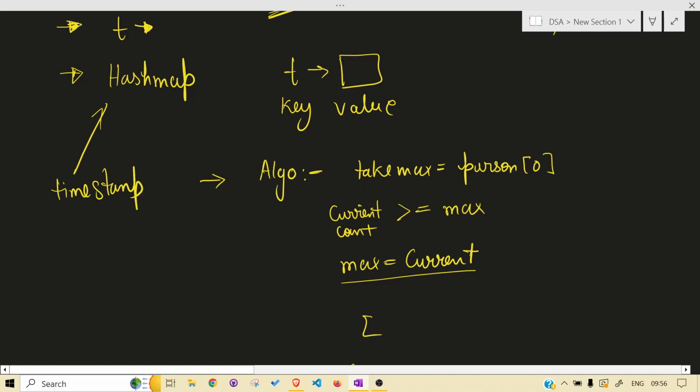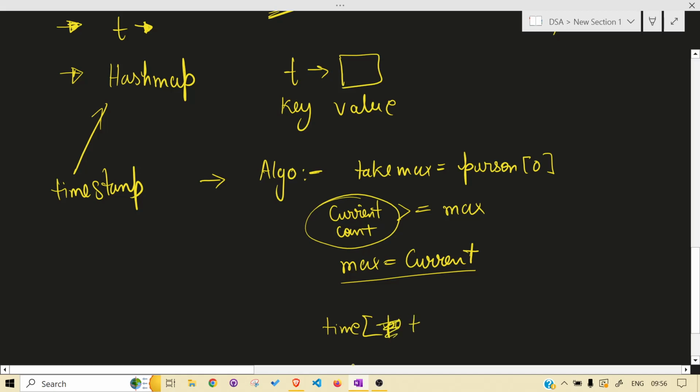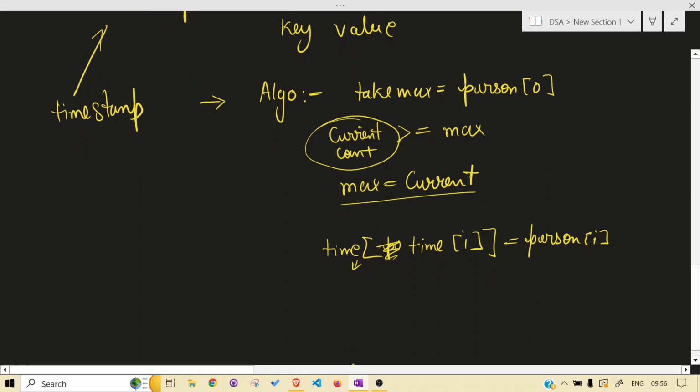So whichever person was the max at that time, we store that person against that time. We can figure out the syntax in the coding part. I just told you the algo part.